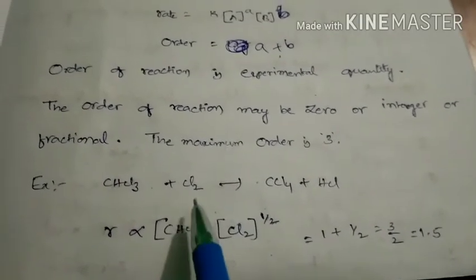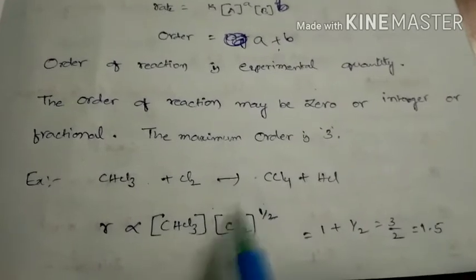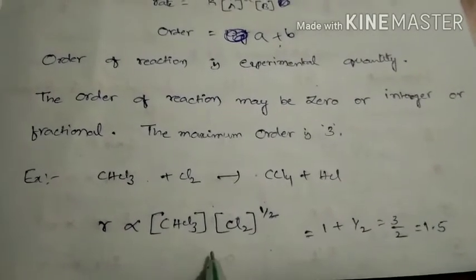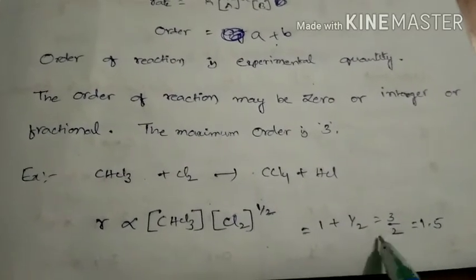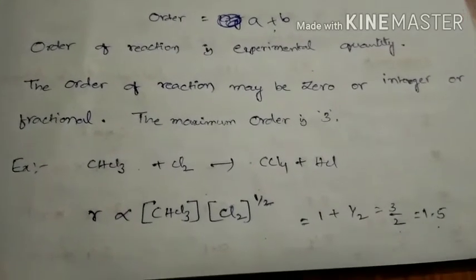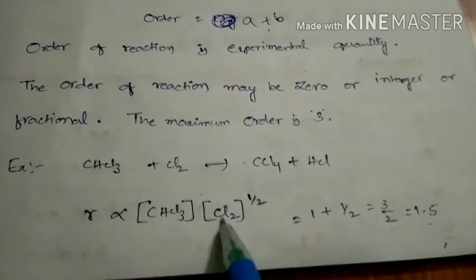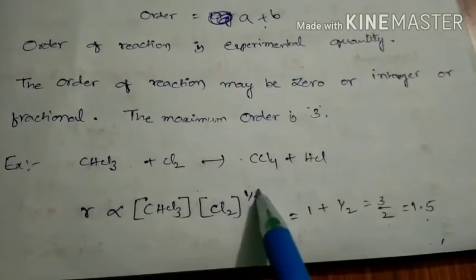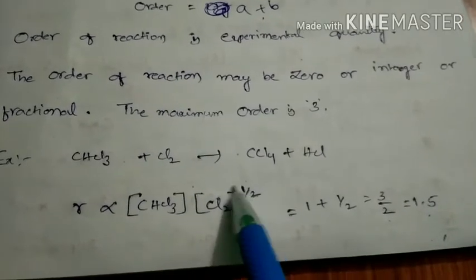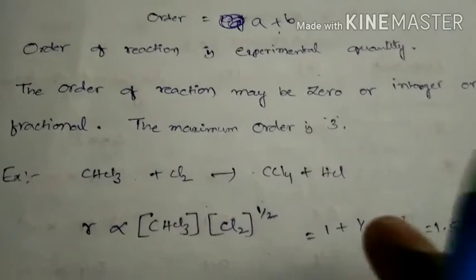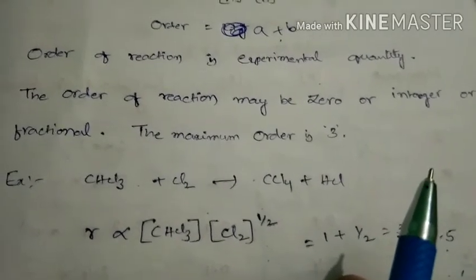That means from this reaction you can say that order of reaction and rate of reaction both are experimental factors, both are not theoretical factors. So 1 plus 1 by 2 is equal to 3 by 2, that is equal to 1.5. So for this reaction the order is 1.5. We cannot say theoretically how the concentration of chlorine here is 1 by 2. That is an experimental factor. So this is about the definition of order of reaction. There are some more points regarding this one.